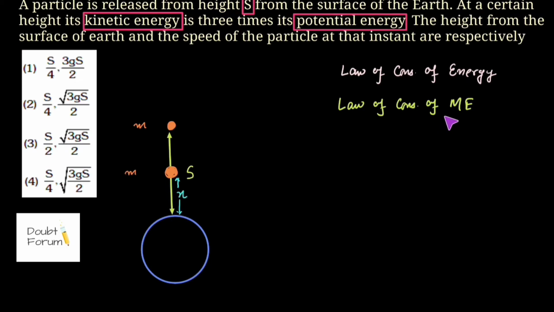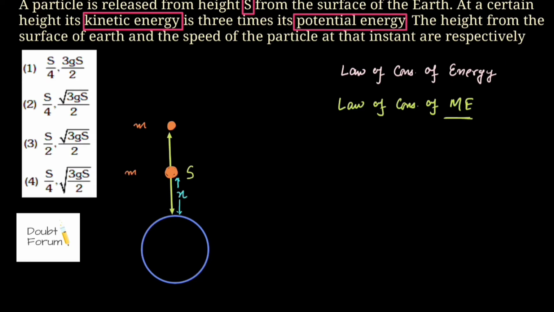According to the law of conservation of mechanical energy, the total mechanical energy of a system is always constant or conserved if certain conditions are met. And the condition is that the forces which are acting on that system must be conservative in nature. If the forces acting on that system are conservative in nature, then the total mechanical energy of that system would always be conserved.